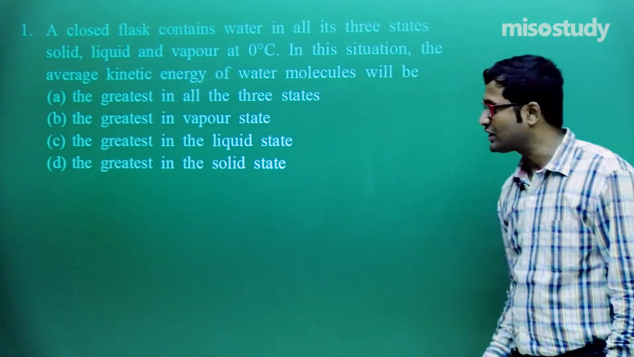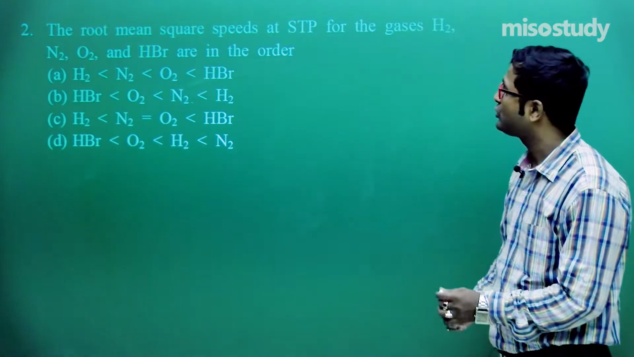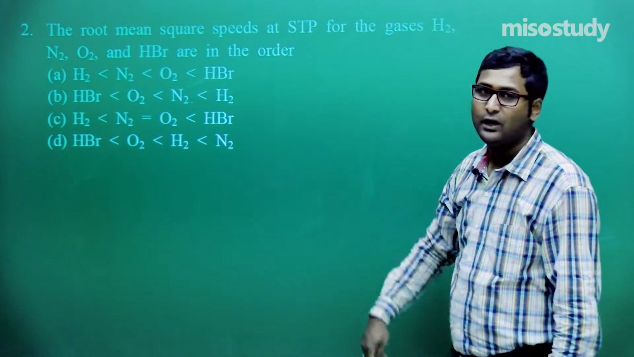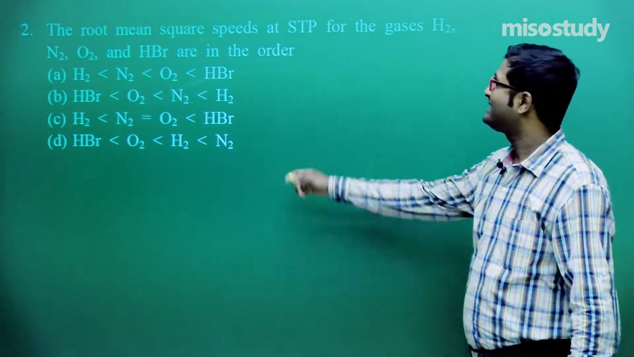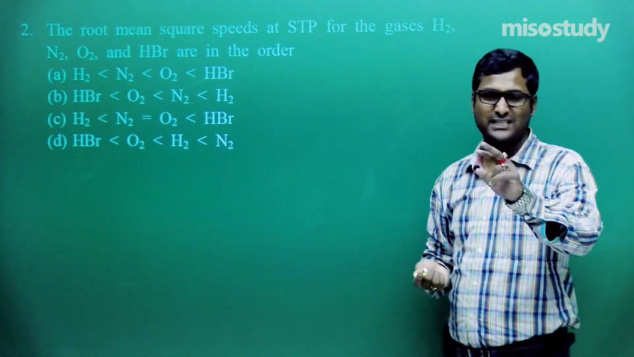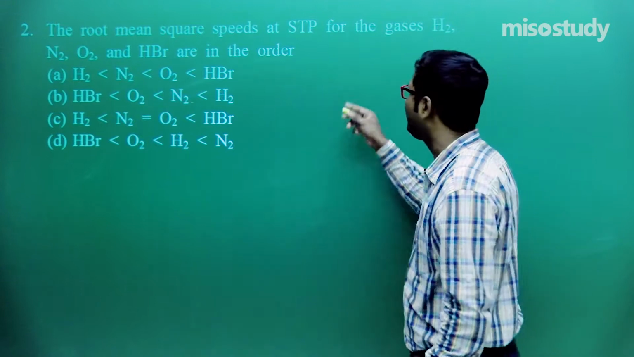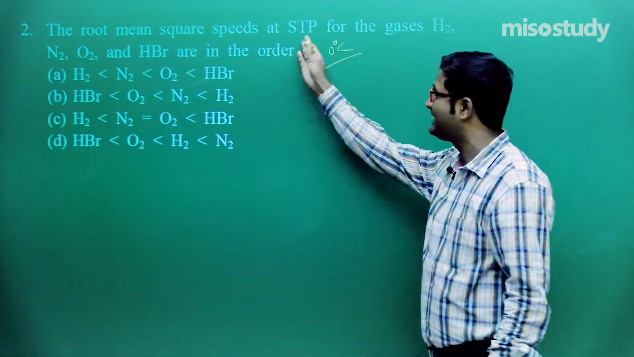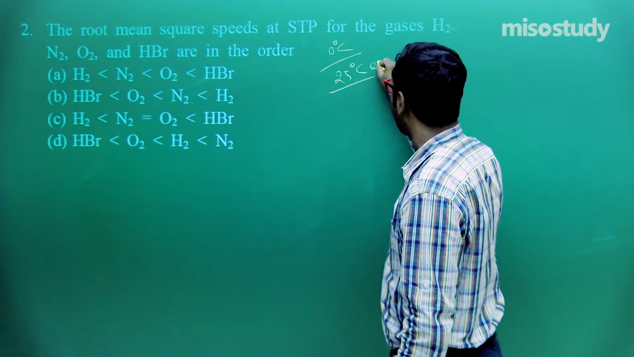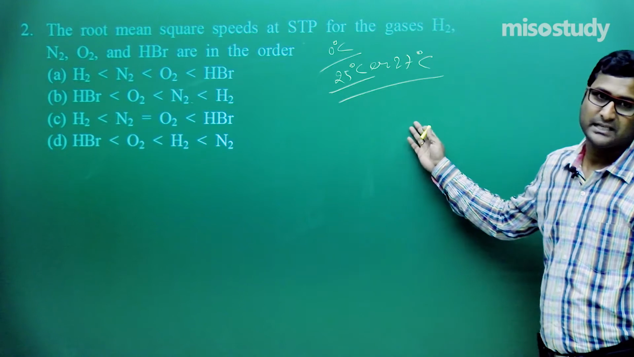This is NEET special. Now look at, as I told you earlier, the question is the root mean square speed at STP. What is STP? This is standard temperature and pressure. Do you remember? There are two types, STP and NTP. NTP is normal temperature and pressure. If temperature is 0 degrees Celsius, then generally STP. If temperature is 25 or 27 degrees Celsius, that is NTP, normal temperature and pressure.